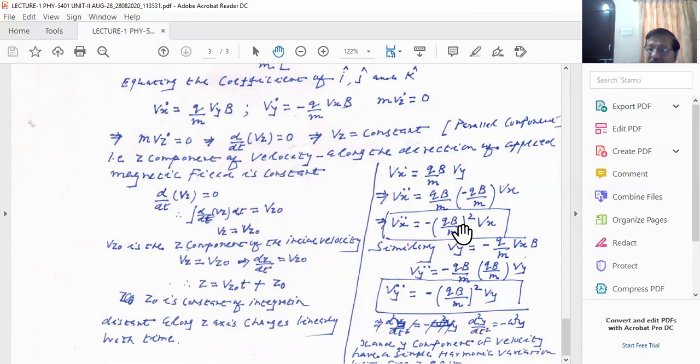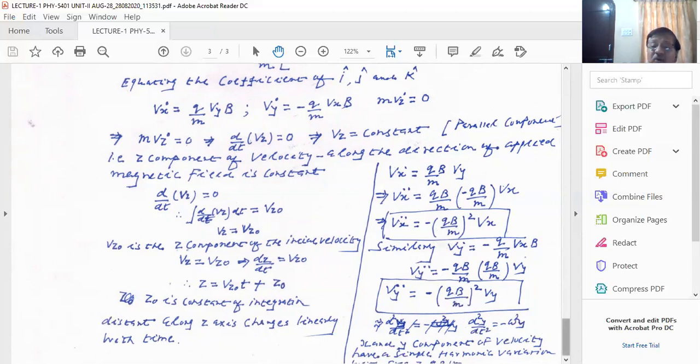So you see this equation is similar, d square by dt square of Vx, right? So this is your omega c. We can write omega c as the cyclotron frequency. So omega c is qB divided by m. Here also qB divided by m.